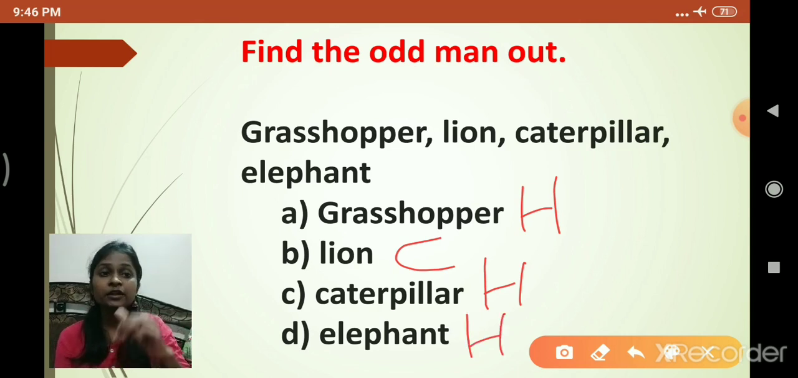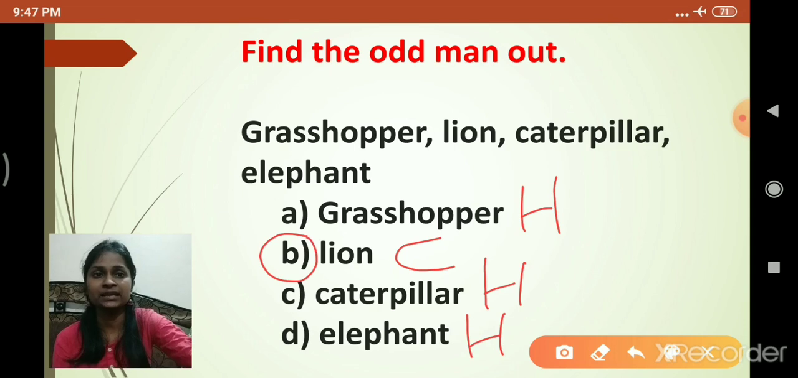Am I right? Now what is the odd man out, students? You can see that in the given options, grasshopper, caterpillar and elephant are all herbivorous except lion. Lion is carnivorous, right? So what is the odd man out? Tell me in this case. What will be the right option? In the case of the odd man out, option B is the right option. So option B, lion, is the correct option. So you have to click on option B. You will be clicking on option B like this.